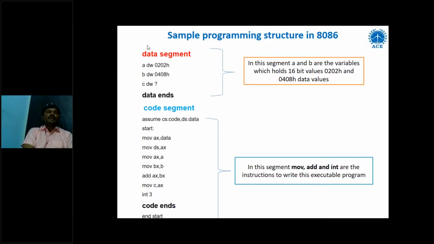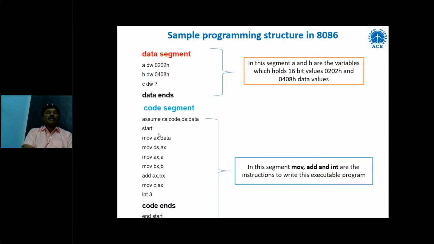So this program is called addition of two 16-bit values. These two values are represented with A and B, and DW stands for define word, and C is a temporary location to store the result, defined as C DW ?. This is the code segment. In this code segment, we have three instructions: one is MOV, another is ADD, and another is INT.